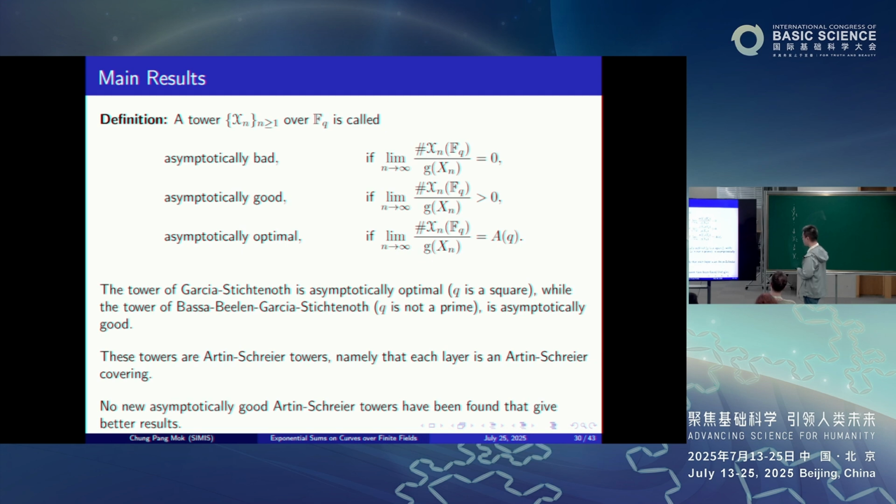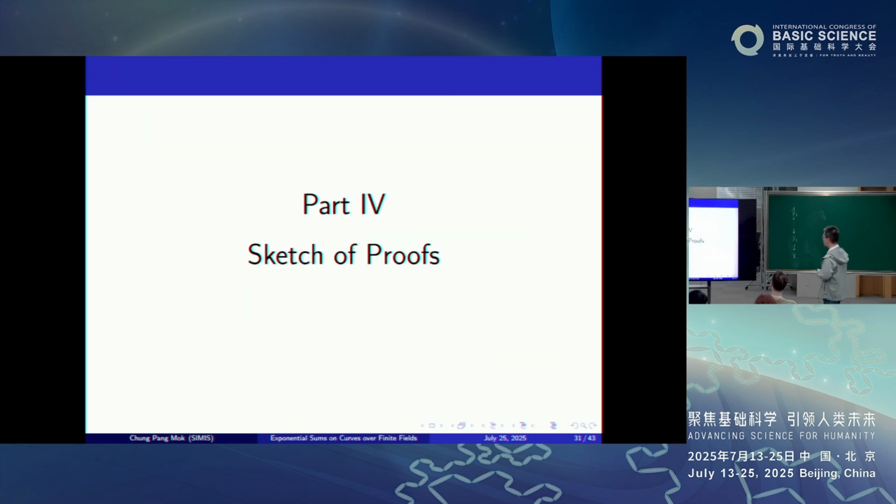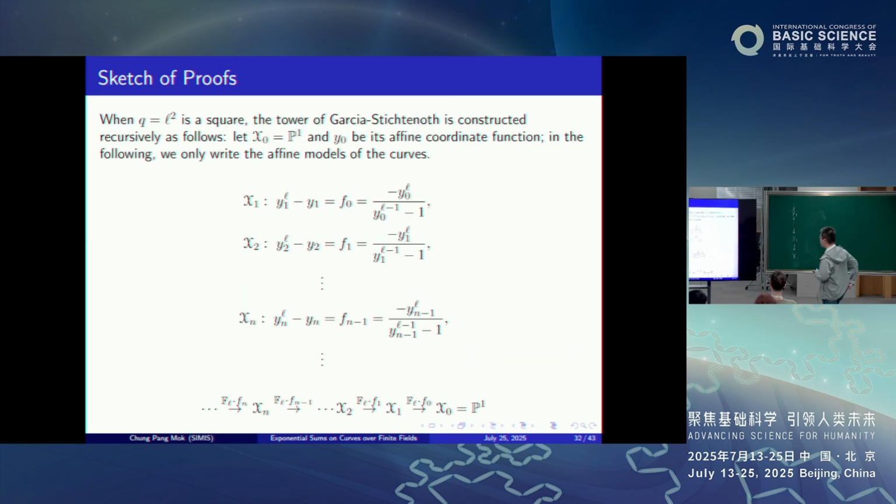So these towers are arbitrary towers, namely that in each layer the covering is an arbitrary covering, and no other asymptotically good arbitrary towers were found that give better results concerning these Ihara constants. Okay, so in any case, let us have a brief sketch of proofs.